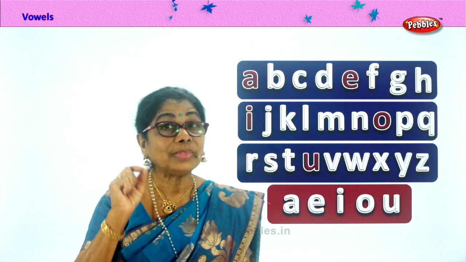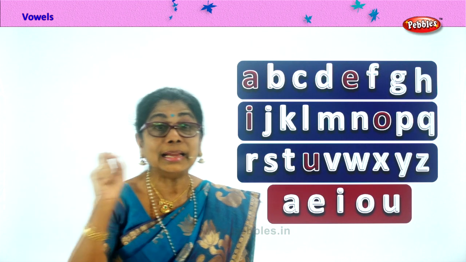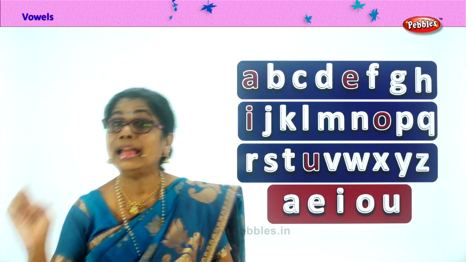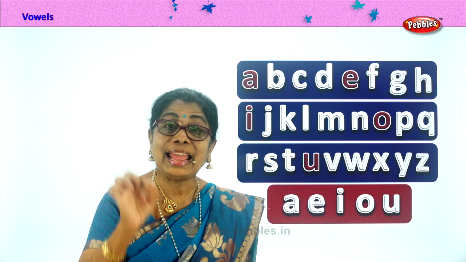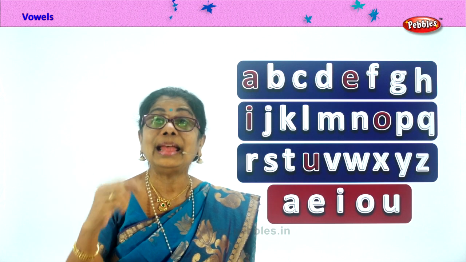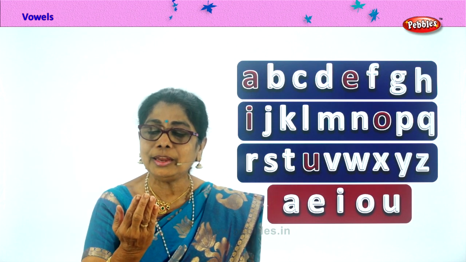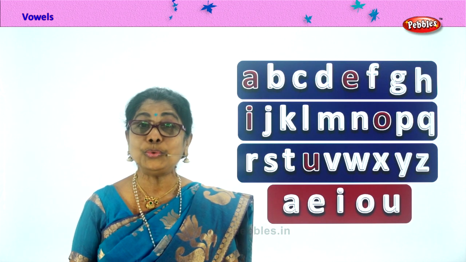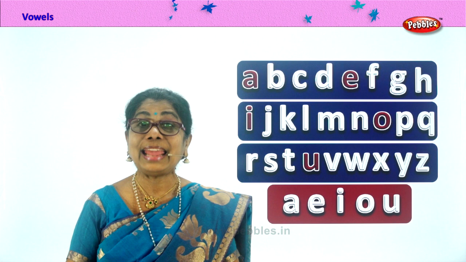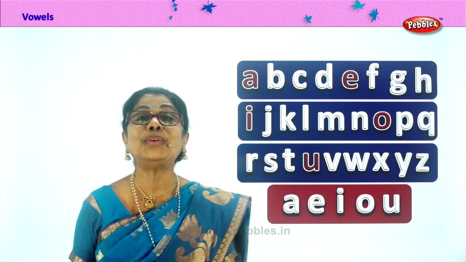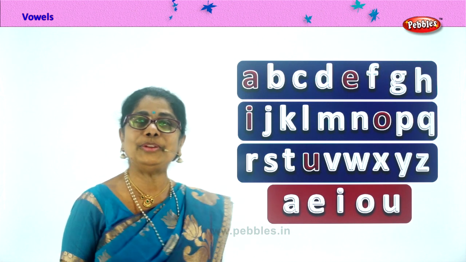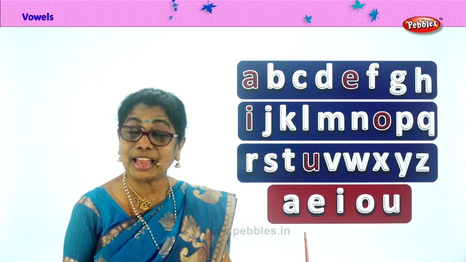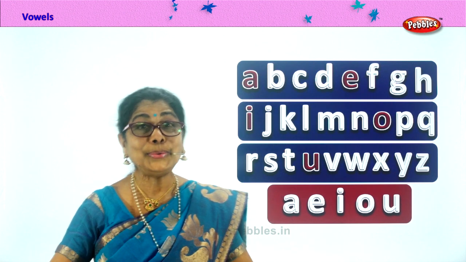So you will find vowels in every word that you read or write. Now will you forget the 5 vowels that we have? A, E, I, O, U.